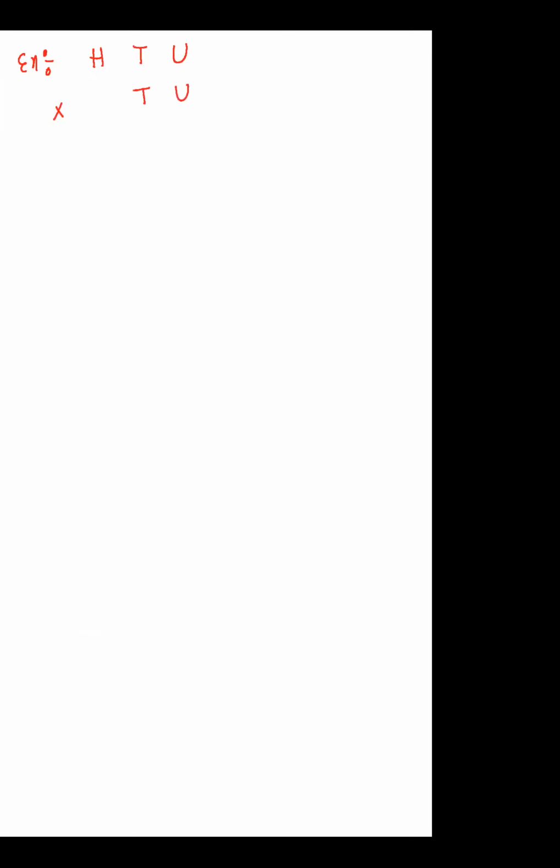Suppose 100 place is there, 10 place is there, and unit place is there. I want to multiply this value with tens and unit place digit. Observe carefully. The highest place value of multiplicand is 100 and multiplier is 10. If you multiply these two values, how much does it become? 100 into 10 is 1,000. So it is a 1000 place value.